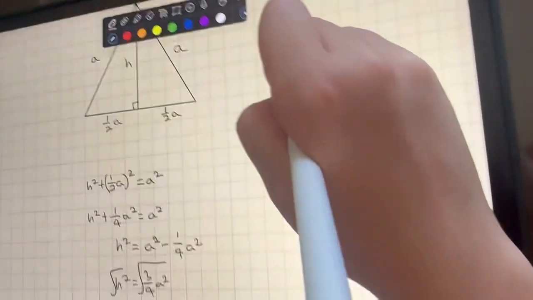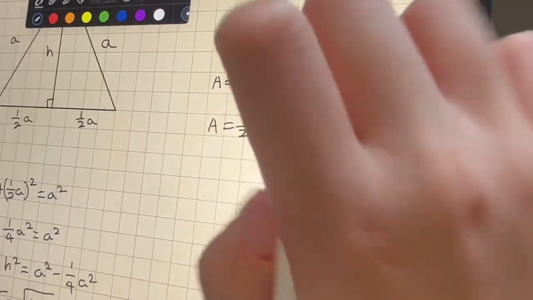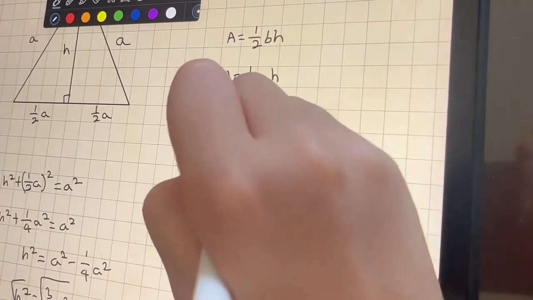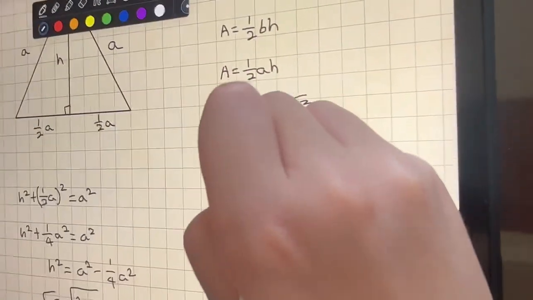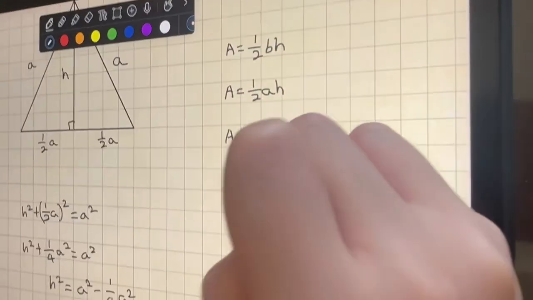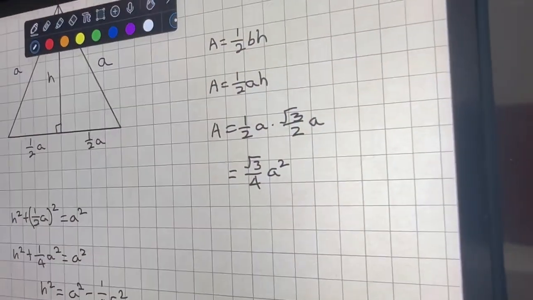So you can reduce this to √3/2 a. So that becomes h. Now you just have to plug in h here. So the area equals half a multiplied by root 3 over 2 a. You multiply the fractions, which is root 3 over 4, and then multiply the a squared. So that's how you find the area of an equilateral triangle.